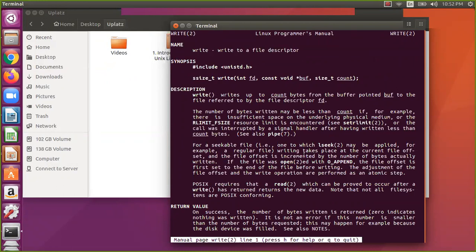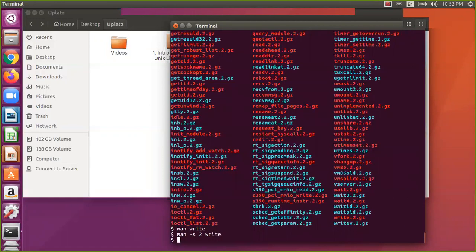You need to remember that this system call is only available in Linux. If you go to Windows, this write system call will not be available. Because these are OS related functions which are only available in that particular OS, for compatibility or portability purposes you need to use the library functions. So these are OS dependent calls. Okay, so this is section 2.